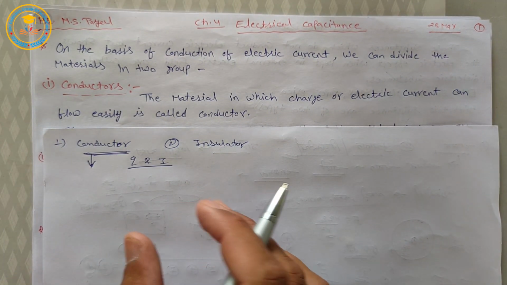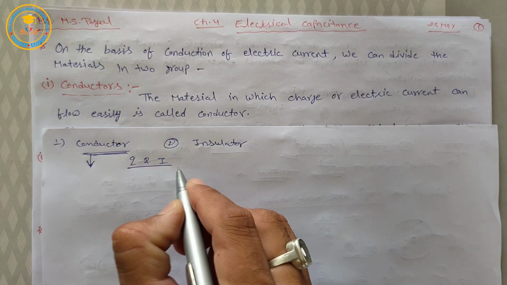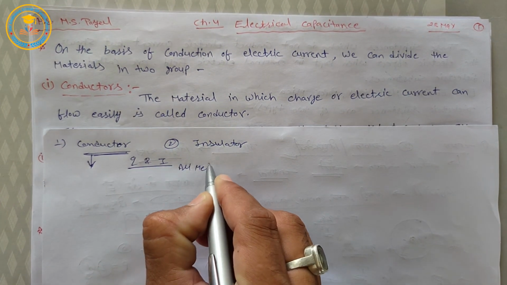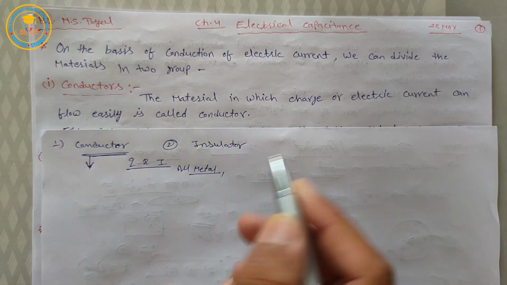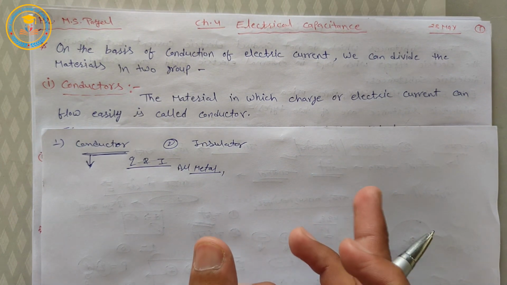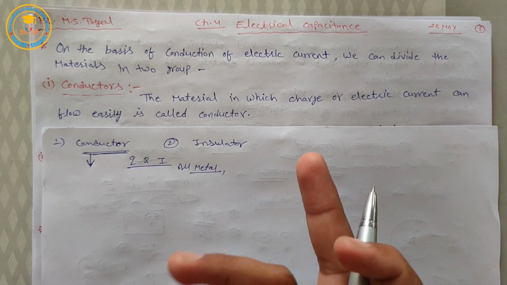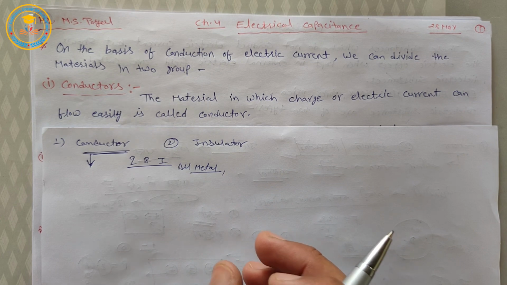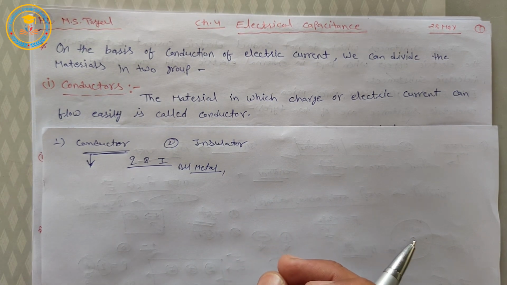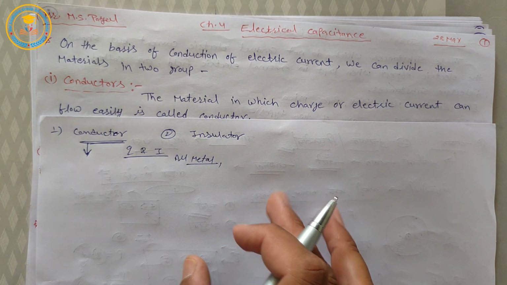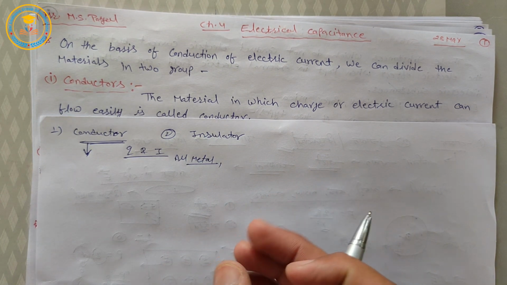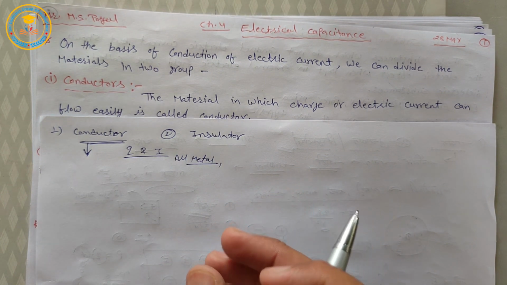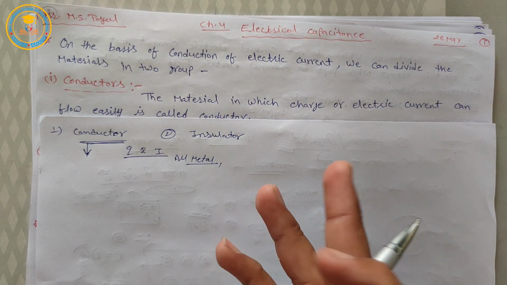For example, all metals, human bodies, animal bodies, pure water, impure water, earth, salt solution, bases, and so on.